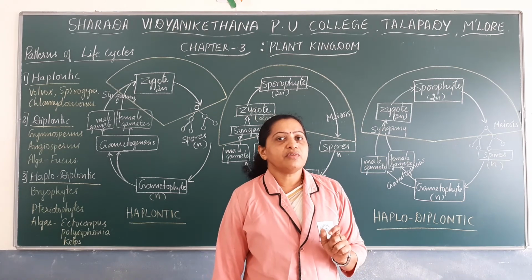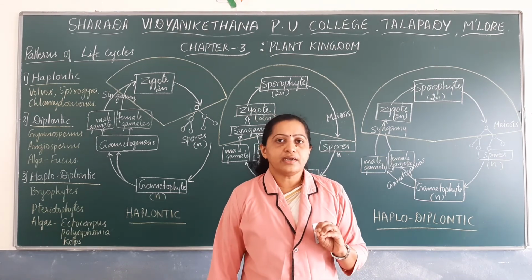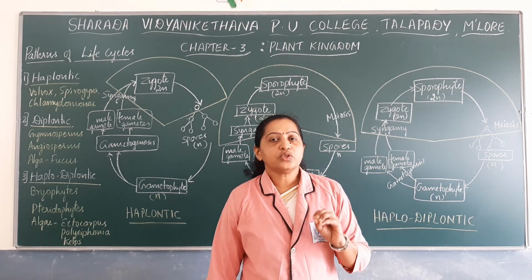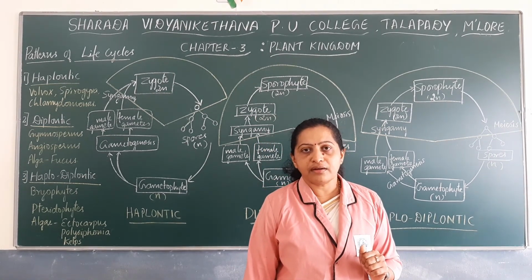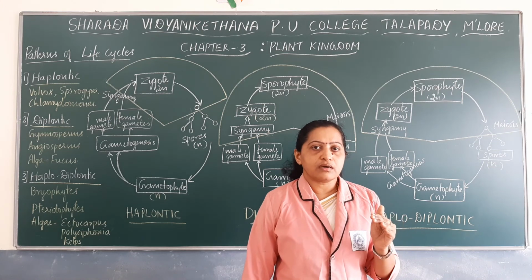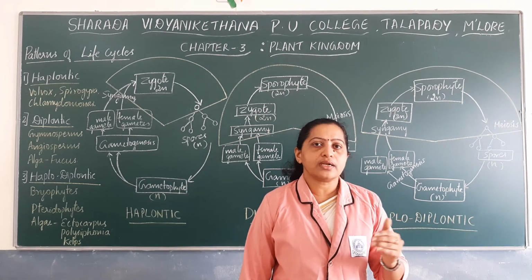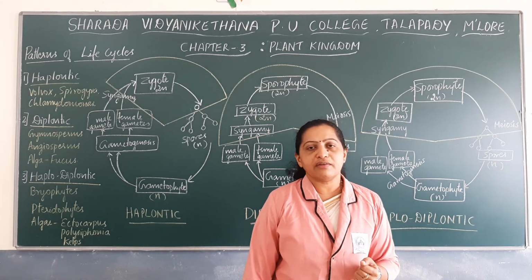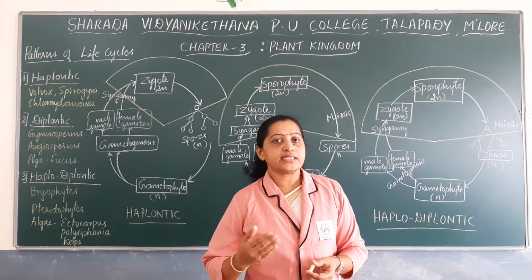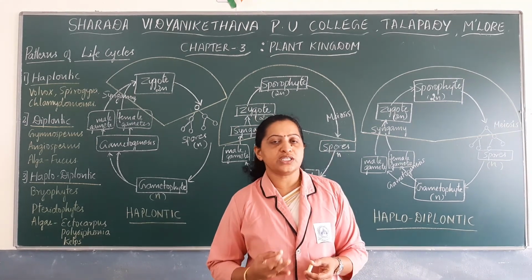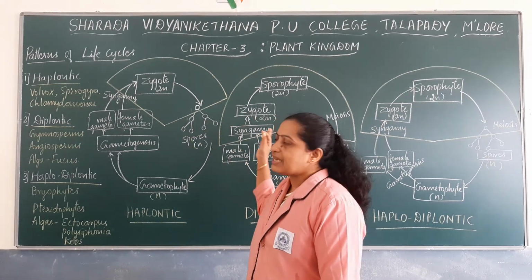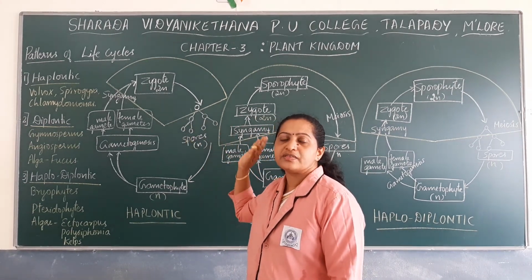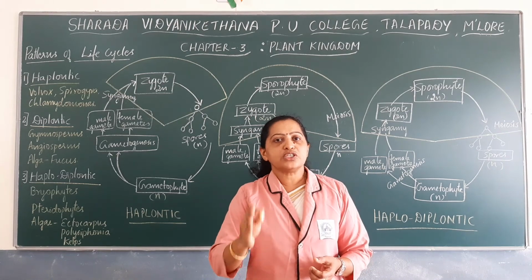In this chapter, we have noted down that kingdom Plantae has been categorized into 5 different divisions, and we have noted down the general characteristic features of all 5: algae, bryophytes, pteridophytes, gymnosperms and angiosperms. We have also noted down the different patterns of life cycles followed by various groups of plants.